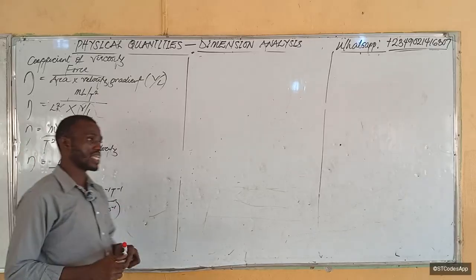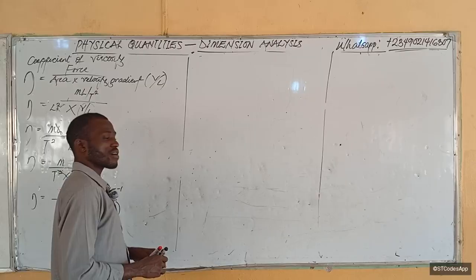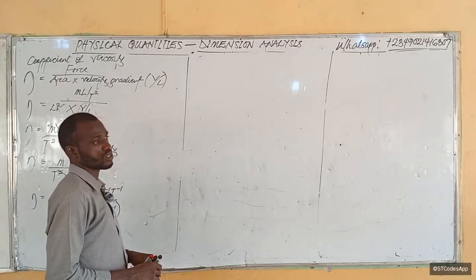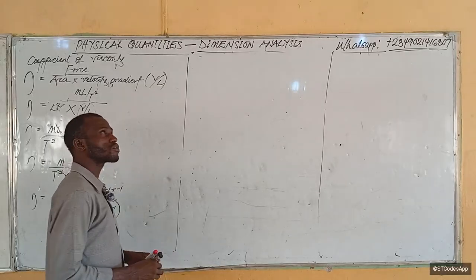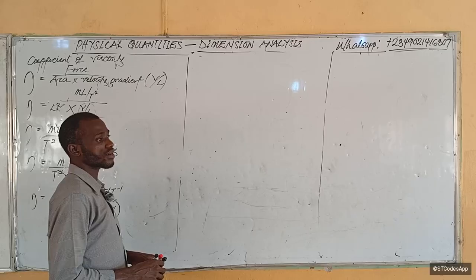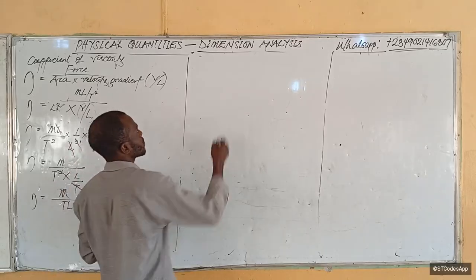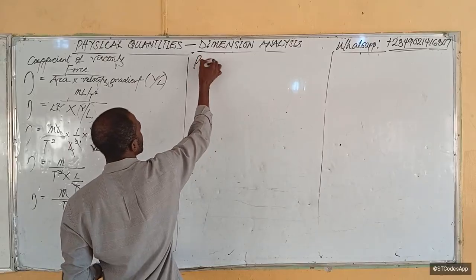All right. Now let's deal with electricity. Let's start with voltage, for example. Should we start with voltage? Yes. Voltage. Let's start with voltage, or resistance, anyone. Let's have potential difference.